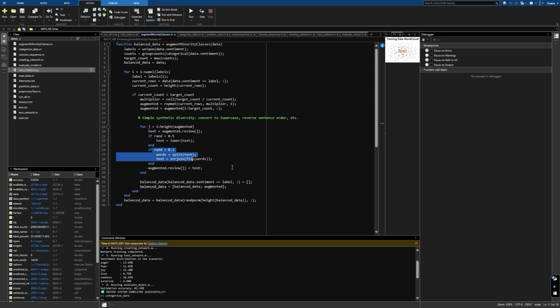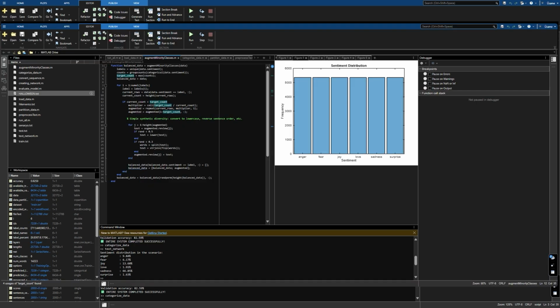After the lowercase conversion and reversing the word order were conducted with 50 and 30 percentages, we obtained an equal number of samples for each label. As can be seen in this part, all sentiments now have the same amount of samples.